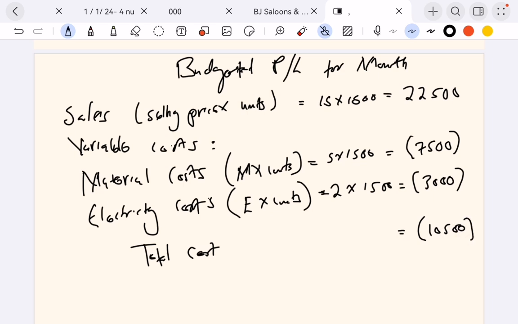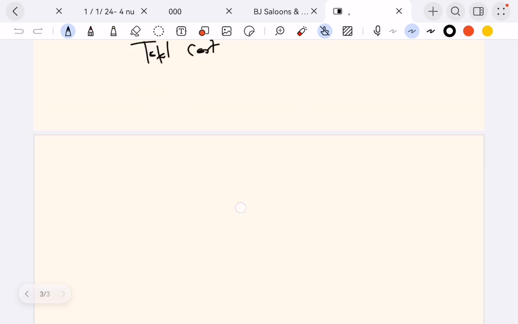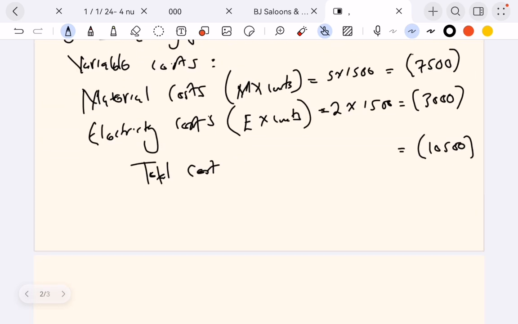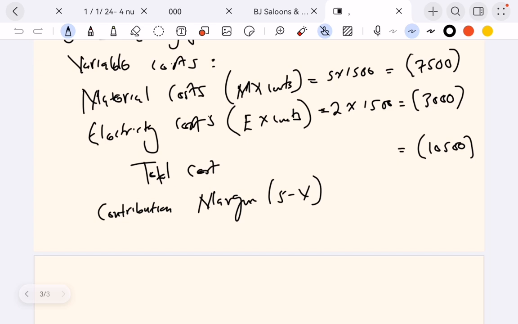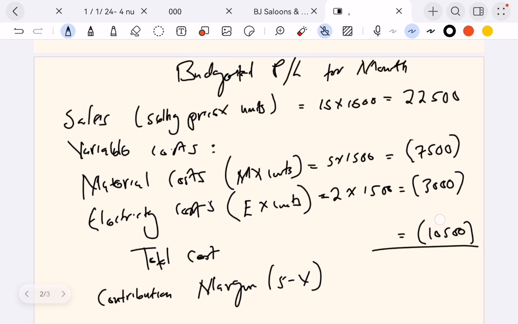So after that, we can find the contribution margin. So remember, what is the contribution margin? The contribution margin is selling price minus variable cost. Sales minus variable cost. So how much is our sales? The sales is 22,500 minus 10,500, which will give us how much?